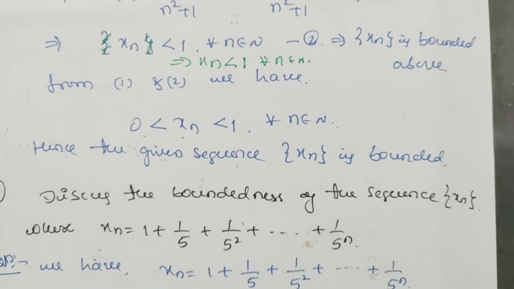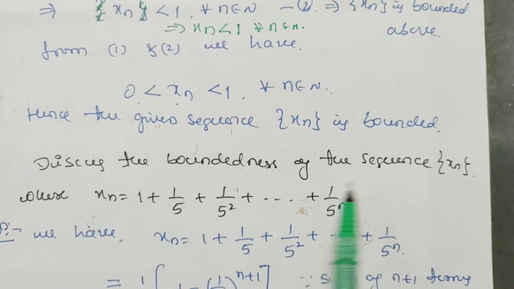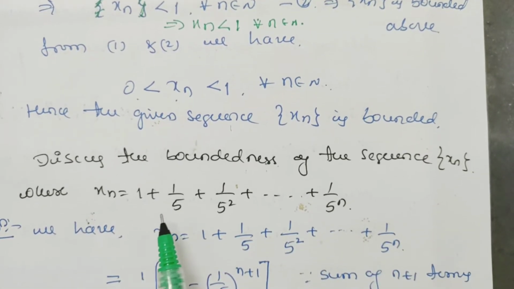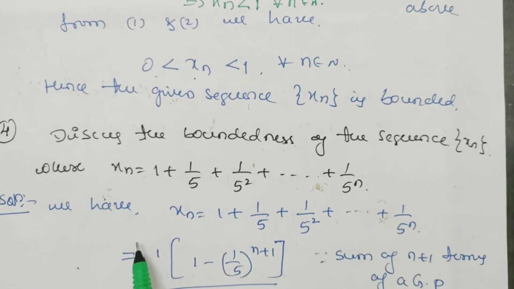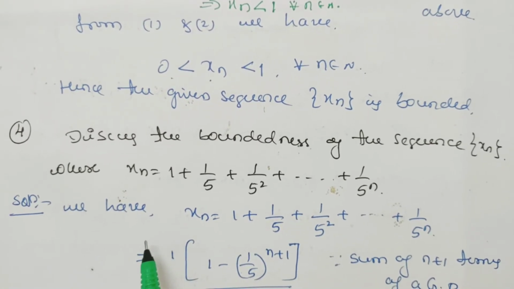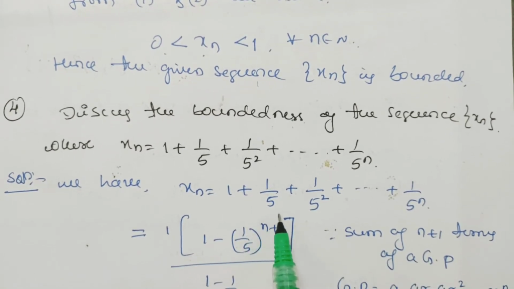Let us take one more example. Discuss the boundedness of this sequence xn, where xn is equal to 1 plus 1 by 5 plus 1 by 5 square, etc., up to 1 by 5 raised to n. Here, let us write the given sequence xn is equal to 1 plus 1 by 5 plus 1 by 5 square, etc., up to 1 by 5 raised to n.